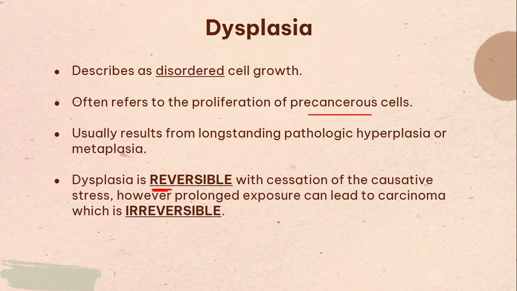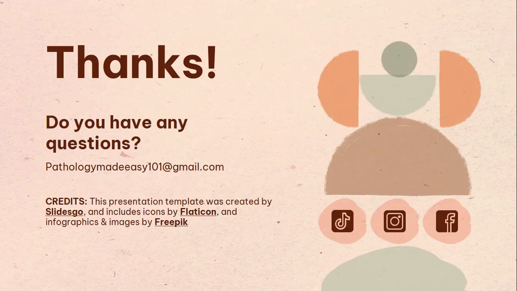So dysplasia, removes stress, goes back. Dysplasia, stress continues, moves forward. Carcinoma, and that is irreversible, and that is the very important difference between them.